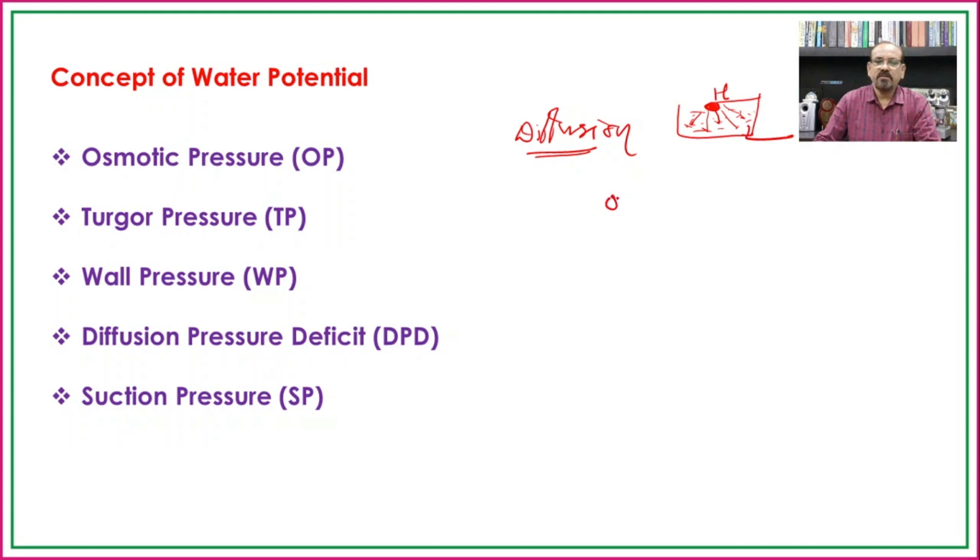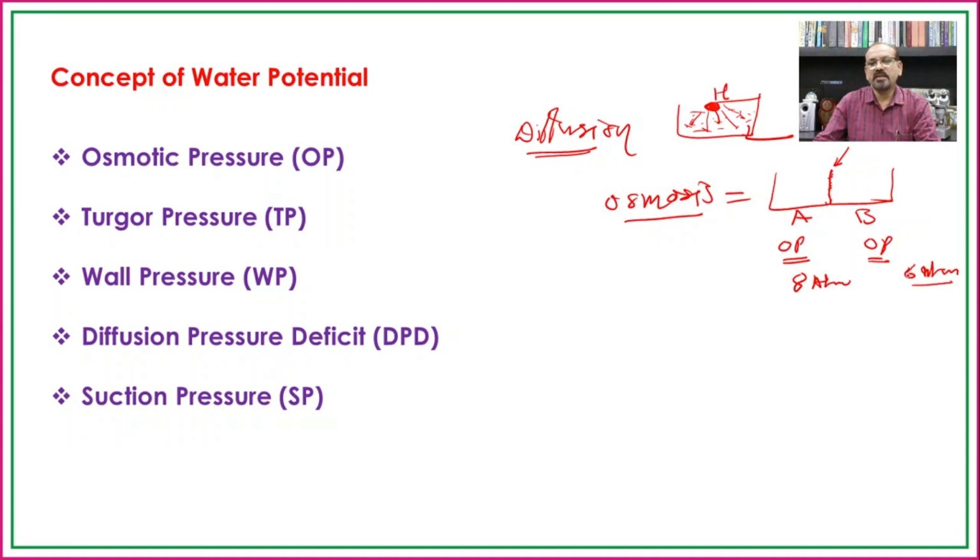Later on, we have seen the process of osmosis. And in osmosis, we have seen if two water bodies are separated from each other with a semi-permeable membrane, say for example, this is a semi-permeable membrane, and there is an osmotic pressure of cell A and osmotic pressure of cell B. If the osmotic pressure of cell A is 8 atmosphere and cell B is 6 atmosphere.